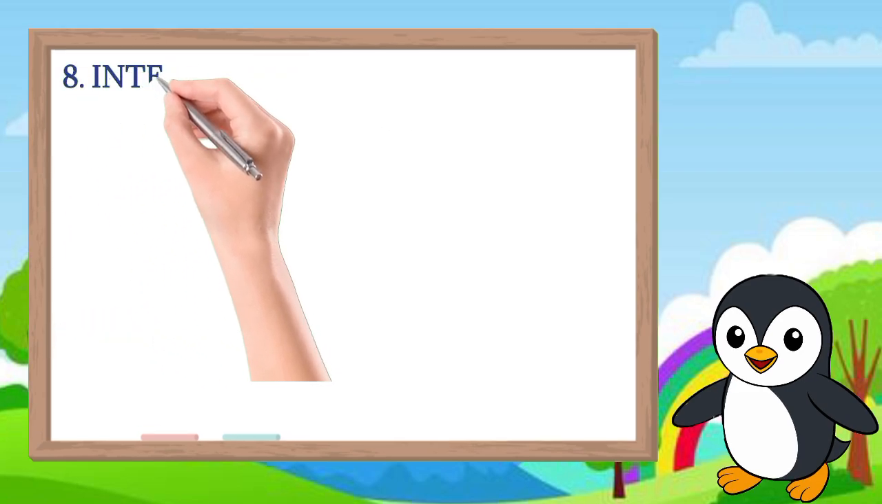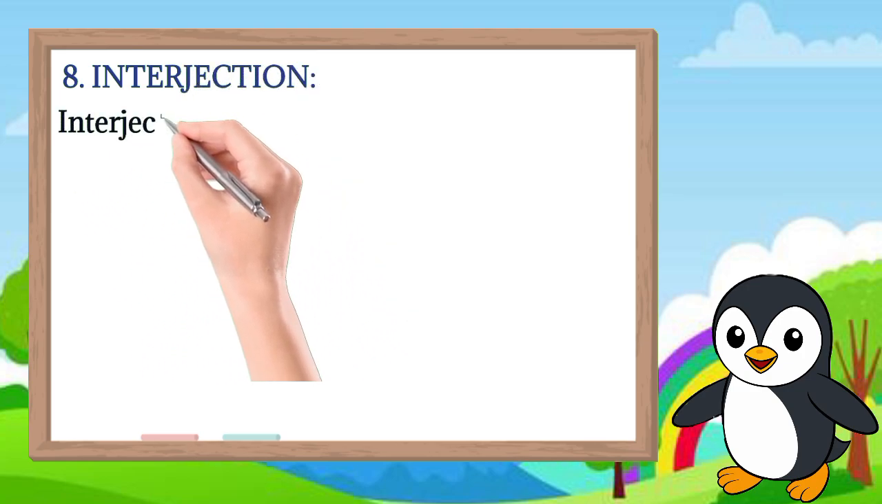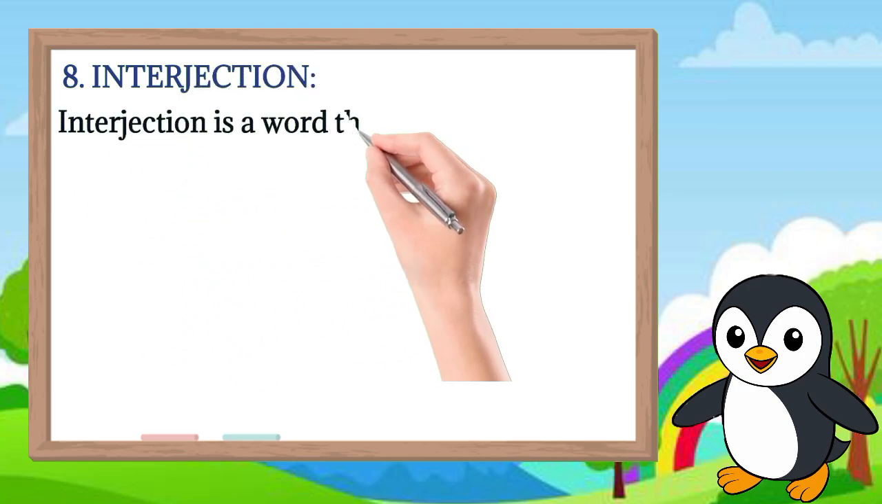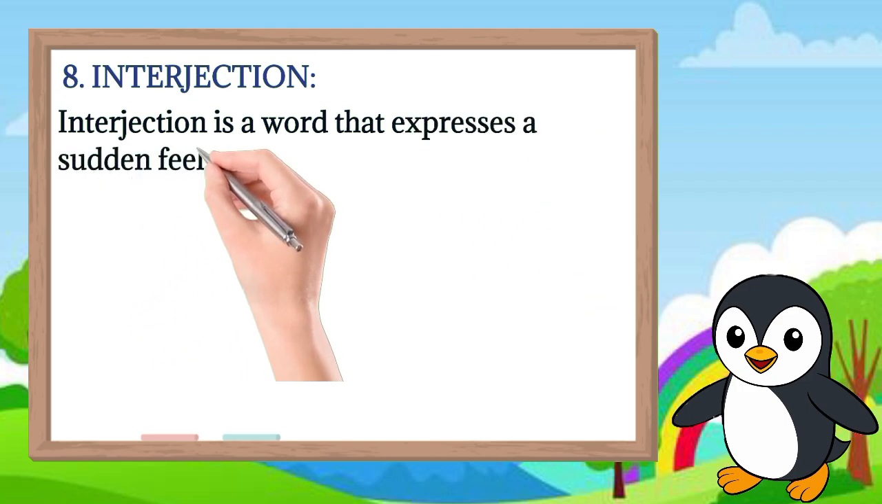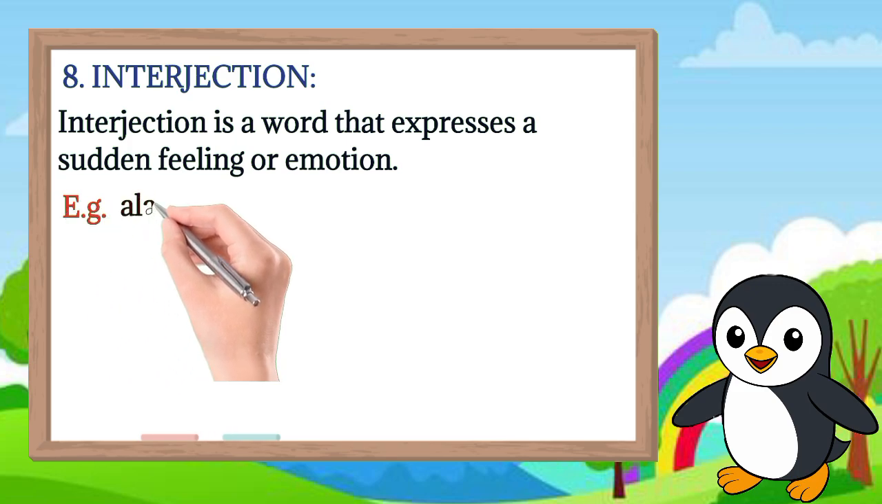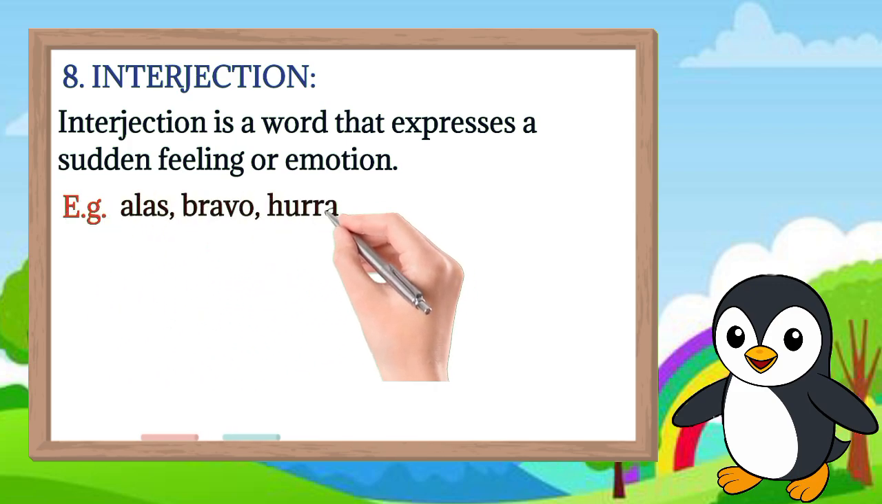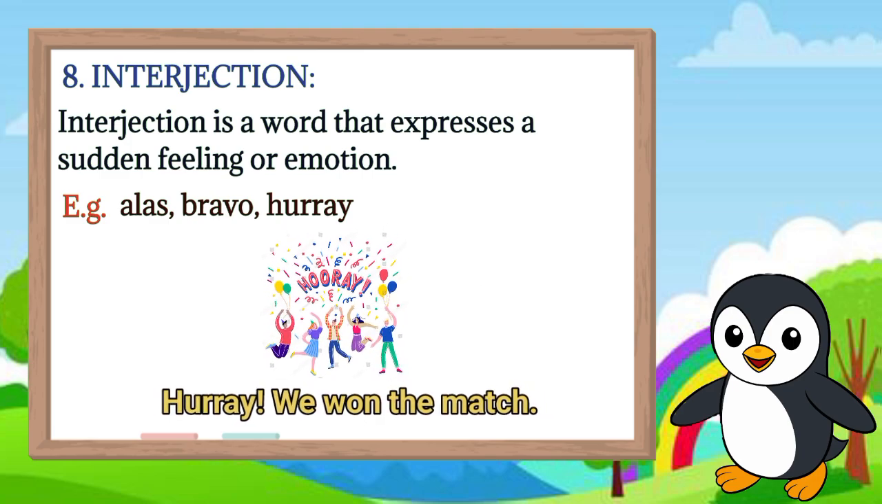Interjection. Interjection is a word that expresses a sudden feeling or emotion. Example: alas, bravo, hooray. Interjection is used to express sudden feelings. Example: hooray, we won the match.